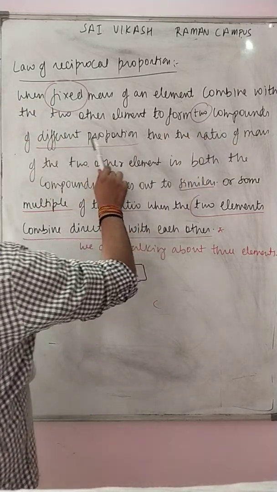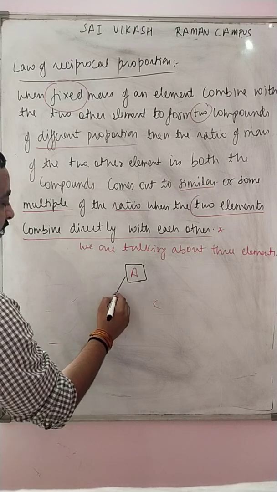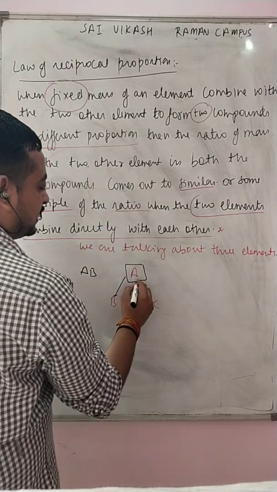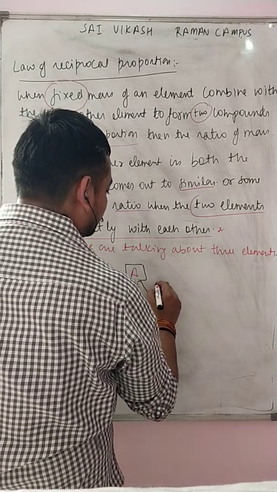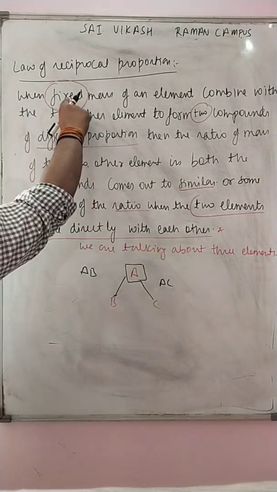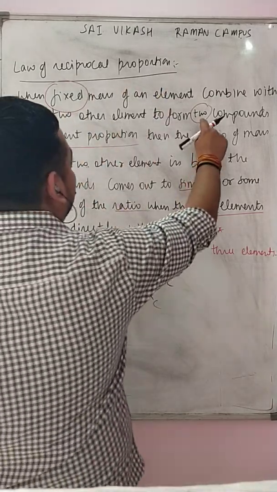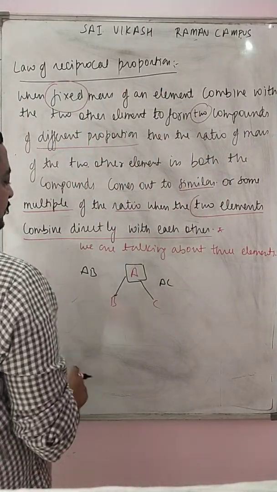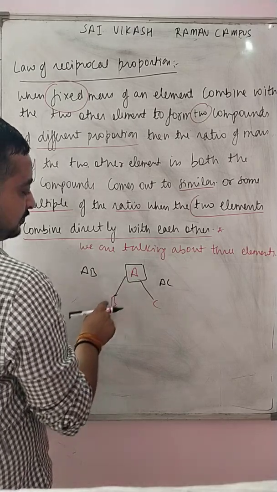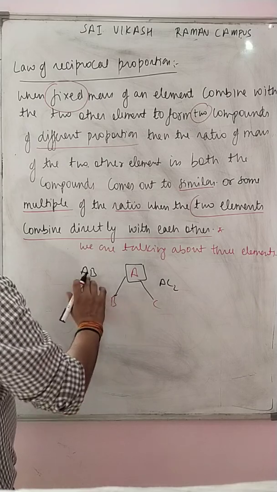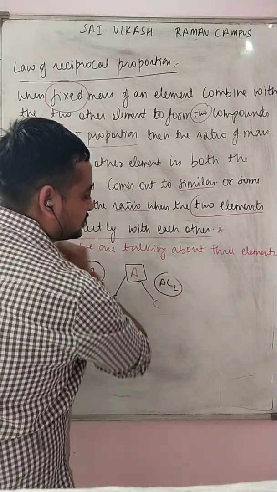Two compounds of different proportion. Let us assume A and B combine to form AB, and A and C combine to form AC. This law is talking about a fixed mass of an element and two compounds of different proportion. Let us assume it forms AB and AC2. See, the composition of both is different.